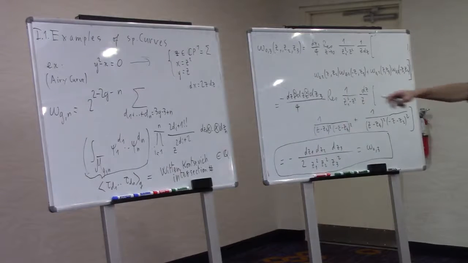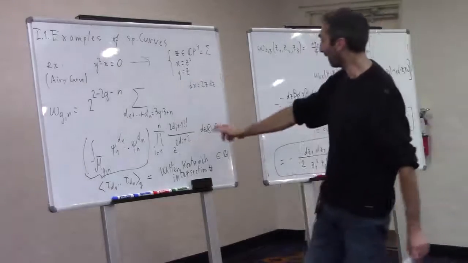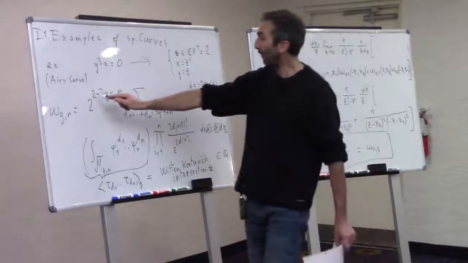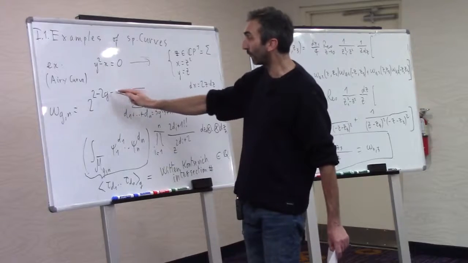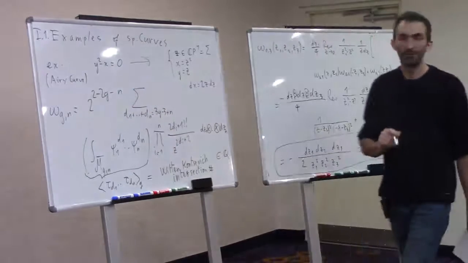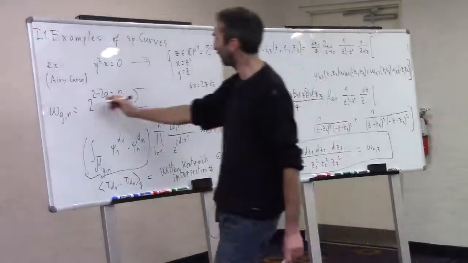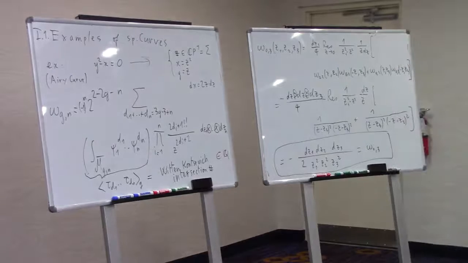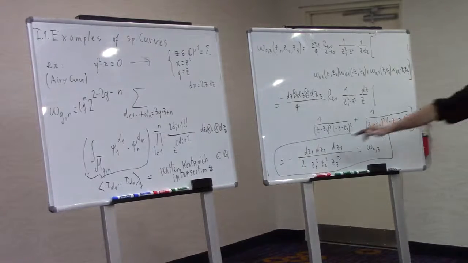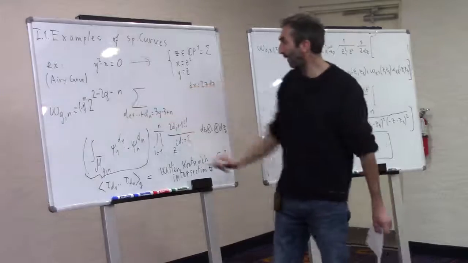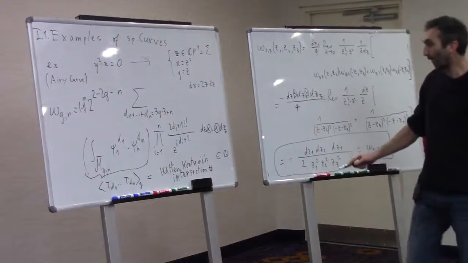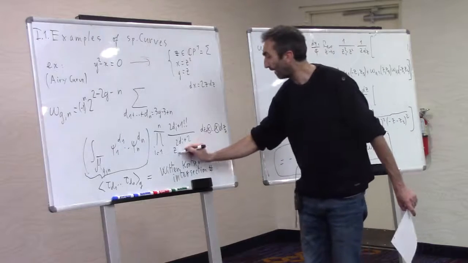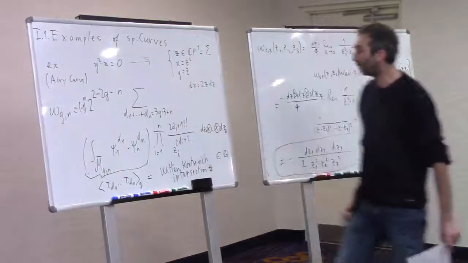Compared to what I said before, if you compare to this writing, you see there is 2 to the power 2 minus 0 minus 3, so 2 to the power minus 1. In fact, I forgot here a minus 1 to the power n. So there is the minus 1, there is the 1 over 2, times a product of dzi over zi to the power 2 di plus 2.